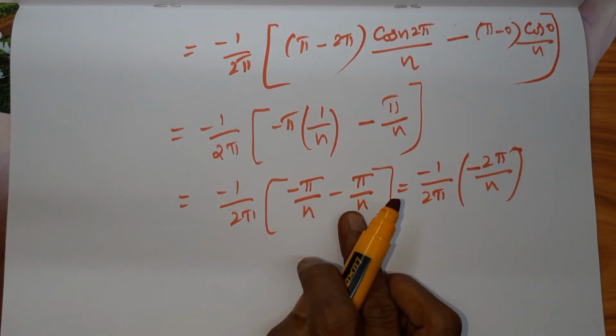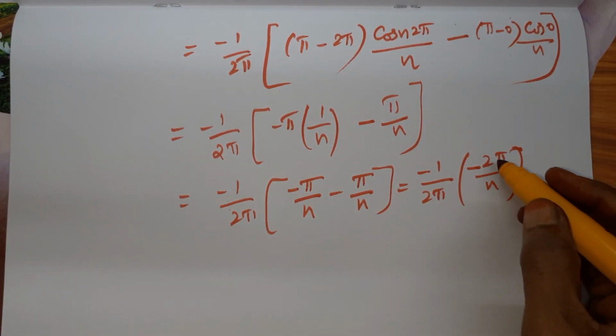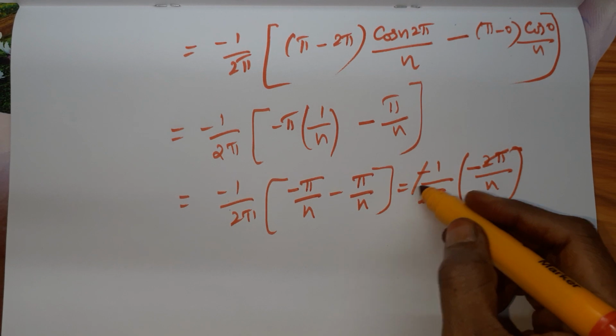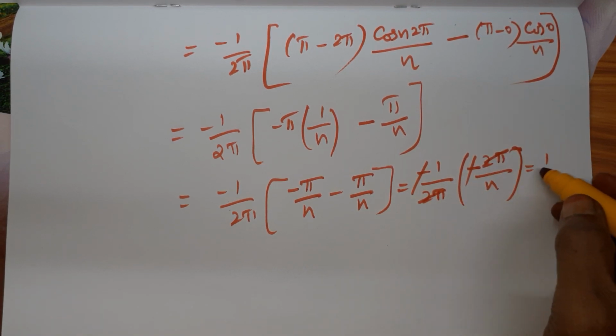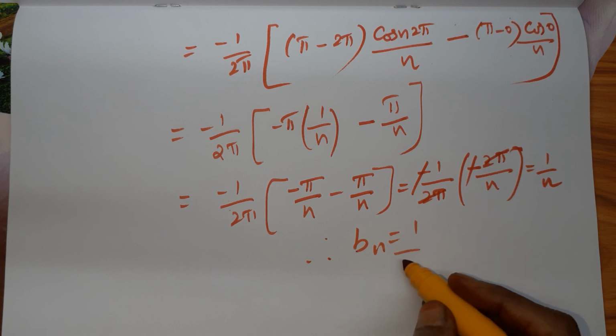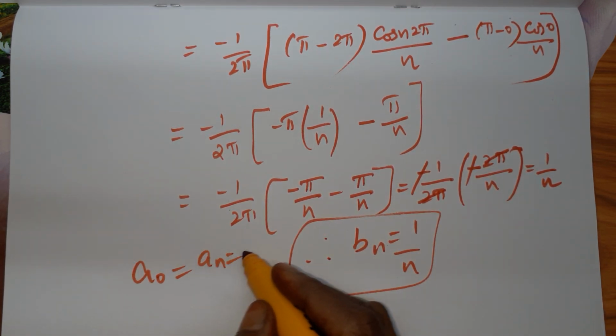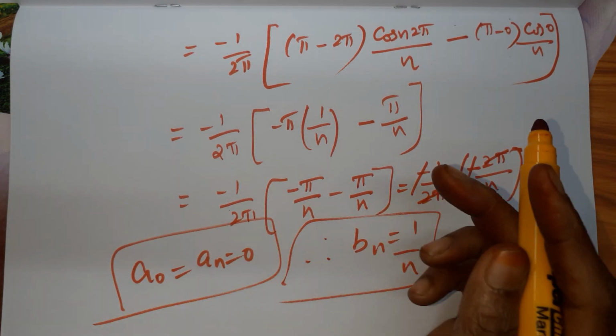Both are having the same denominator, so we are adding the numerators. So it is minus 2 pi. 2 pi we can cancel, minus we can cancel. So it is 1 by n. Therefore bn we got as 1 by n. Already we got a0 and an both equal to 0.